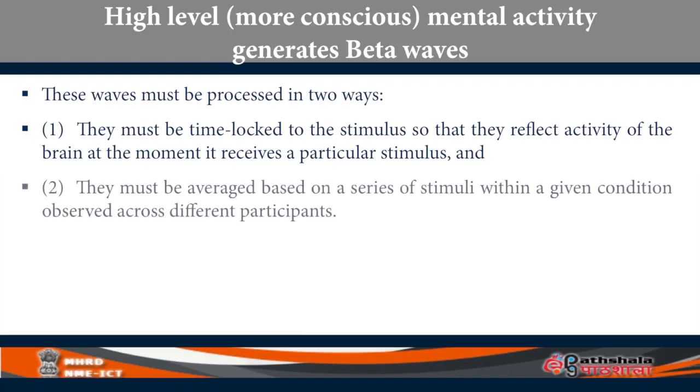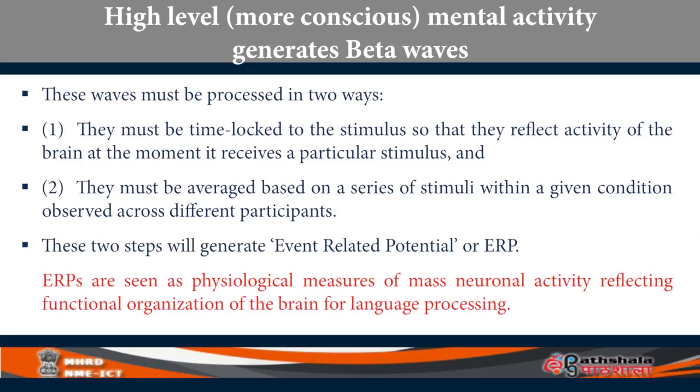The next step is that they must be averaged, because there is so much electrical activity happening in relation to a particular stimulus. One person is not enough. So you basically take beta waves and average them over a series of stimuli in a given condition across different participants. When you go through these two steps, what comes out is what is known as the evoked response potential, ERP. This is the most important concept in electrophysiological methods of neurolinguistics, that is EEG.